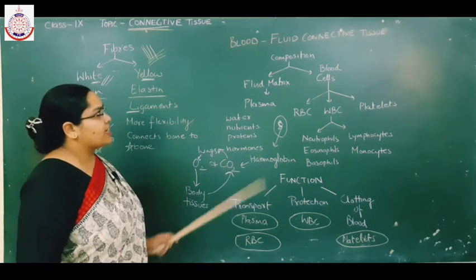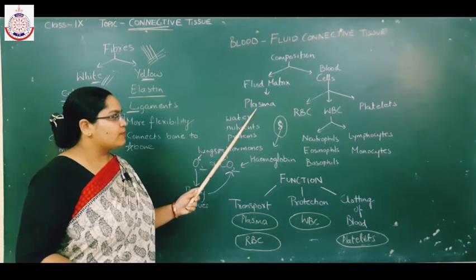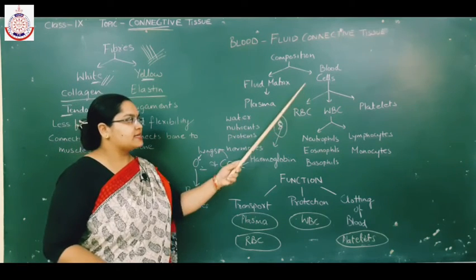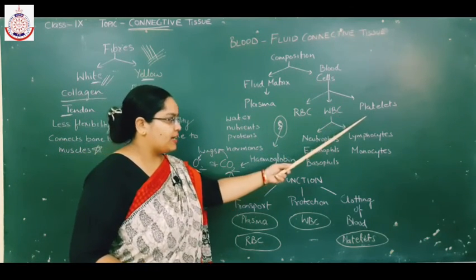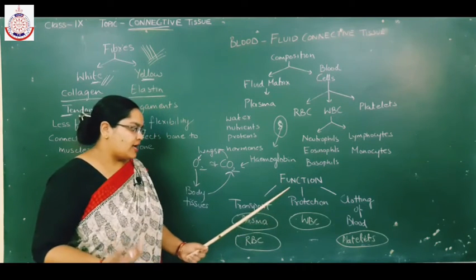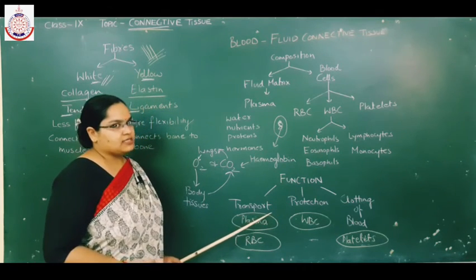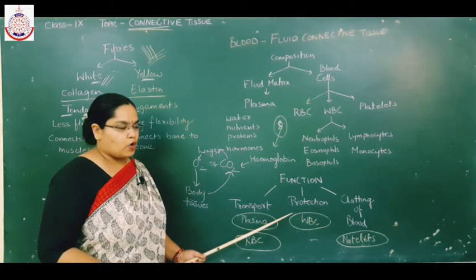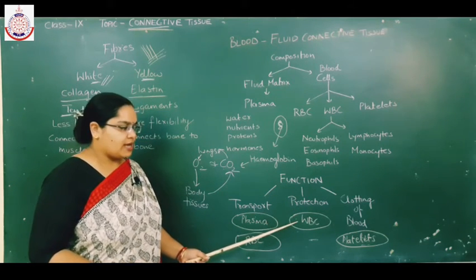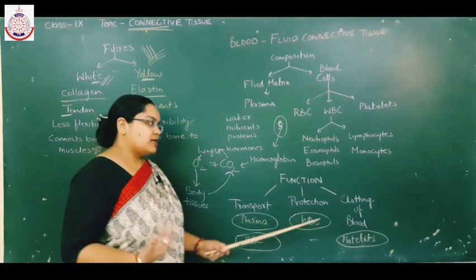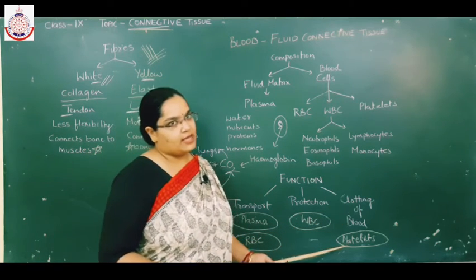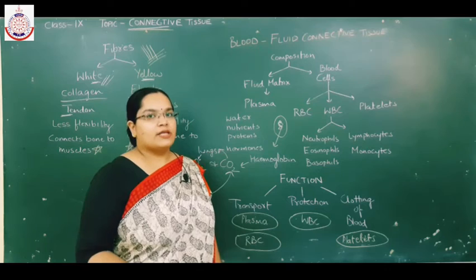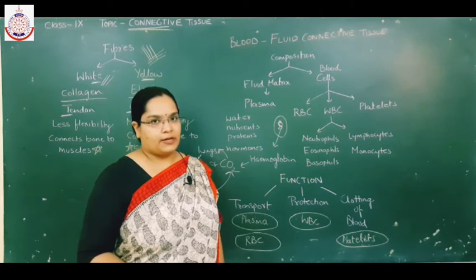Let's revise once again. Blood consists of a fluid matrix, plasma, and blood cells, that is RBC, WBC, and platelets. It helps in transport of various substances and transport of respiratory gases. It provides protection to the body against infection with the help of WBC, and it helps in clotting of blood with the help of platelets. With this, the functions of blood are complete.